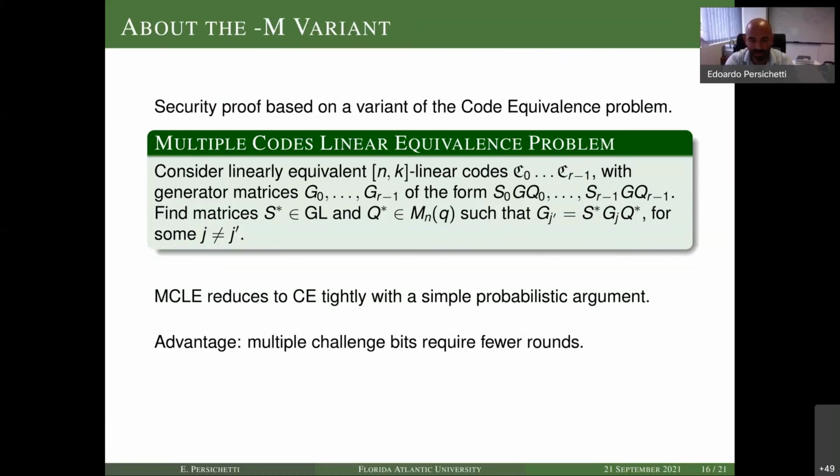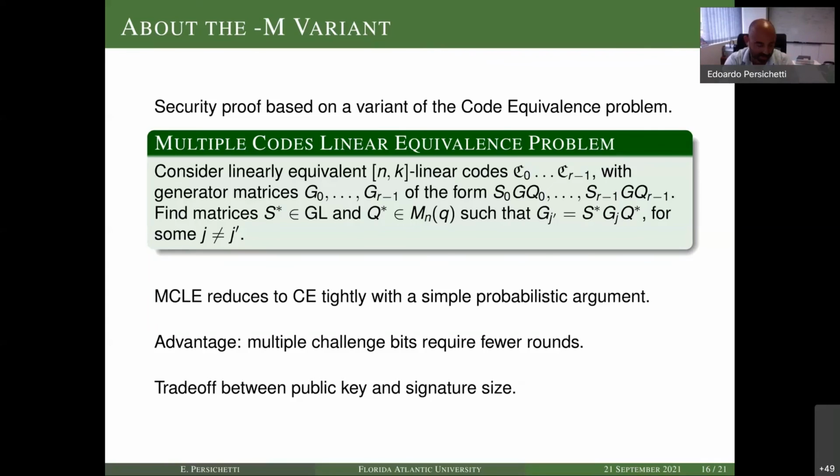And the advantage is that we now have multiple challenge bits. So the cheating probability of an adversary is not 1/2 anymore, but is 1/2 to the L. And therefore, we get a trade-off between a public key and signature size, right? So we get multiple public keys. So my public key is going to be bigger, but I'm going to need fewer rounds. So my signature is going to be smaller again.